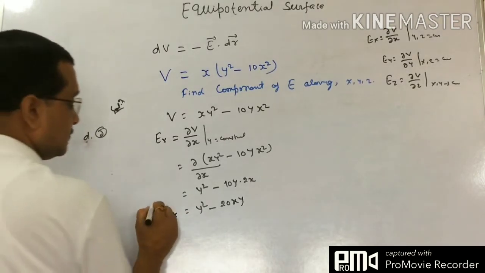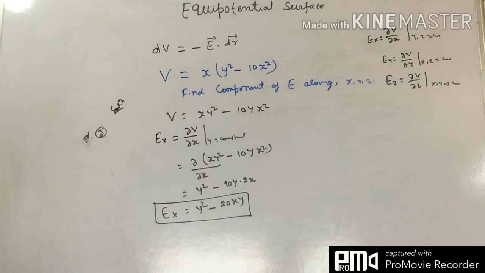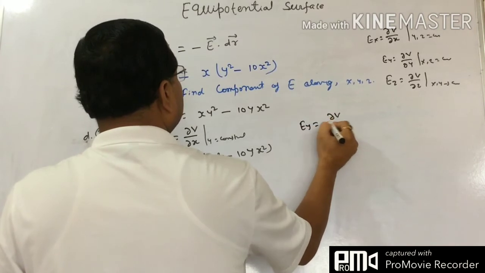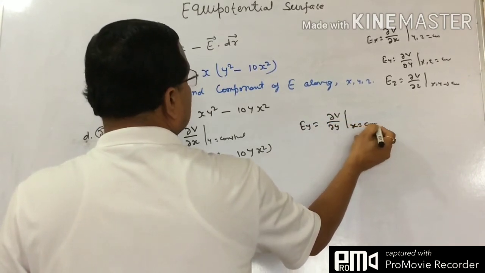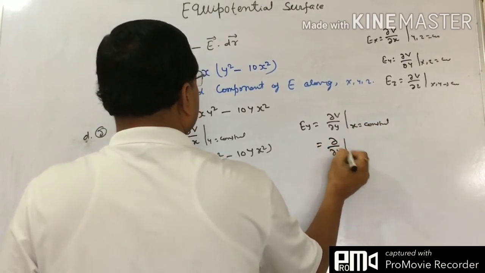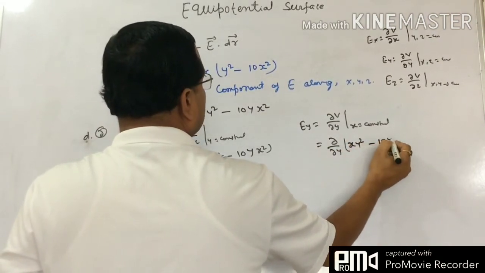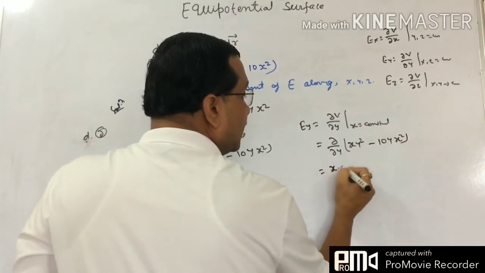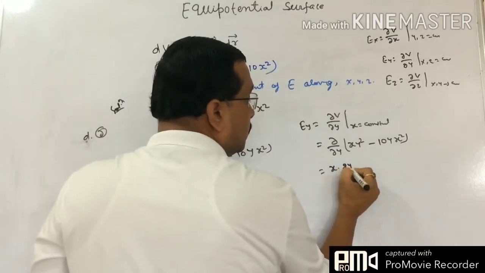So now Ey equals del V by del y, when x is constant. So when x is constant, what is the equation? x y square minus 10 y into x square. Now x is constant, so x is out of the differentiation. What is the differentiation of y square? 2y.